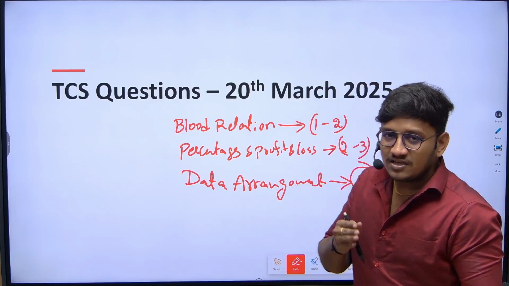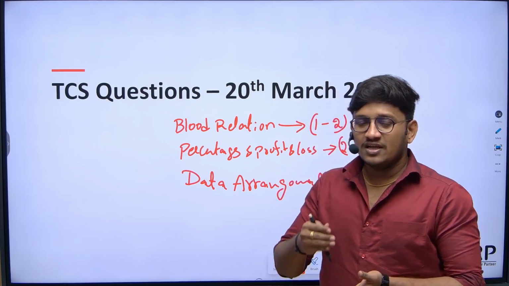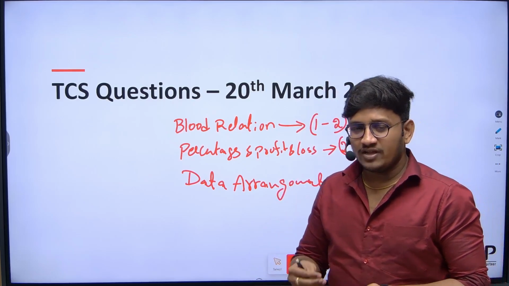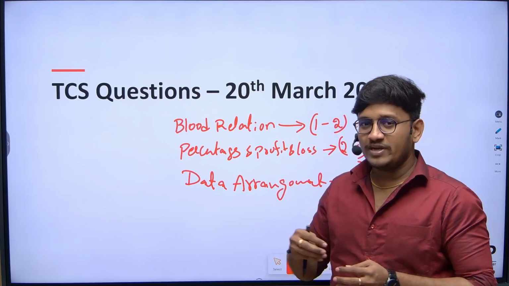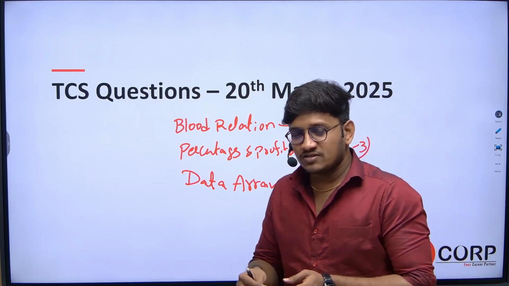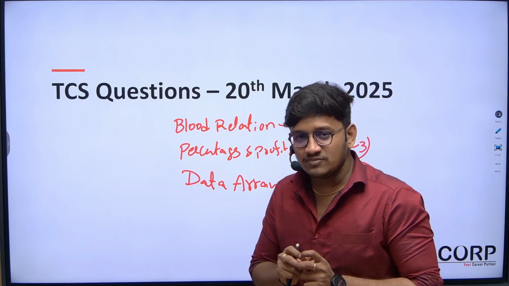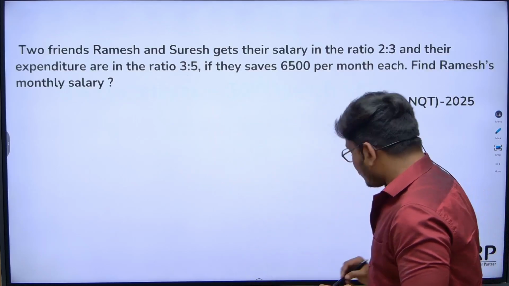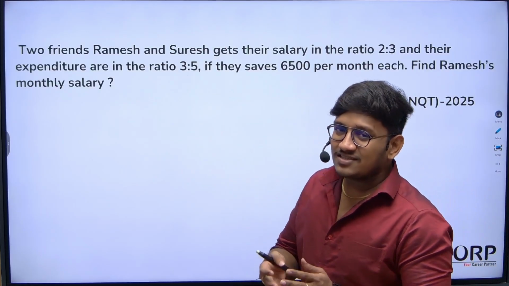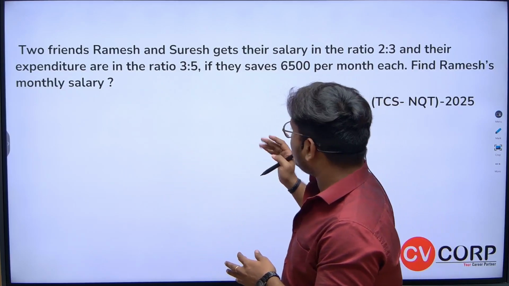Even from data sufficiency, from reasoning, and from coding and decoding, you will be getting questions. We discussed these points many times, and today we are going to discuss a few questions which I collected from the students who already attempted TCS NQT on March 20, 2025.